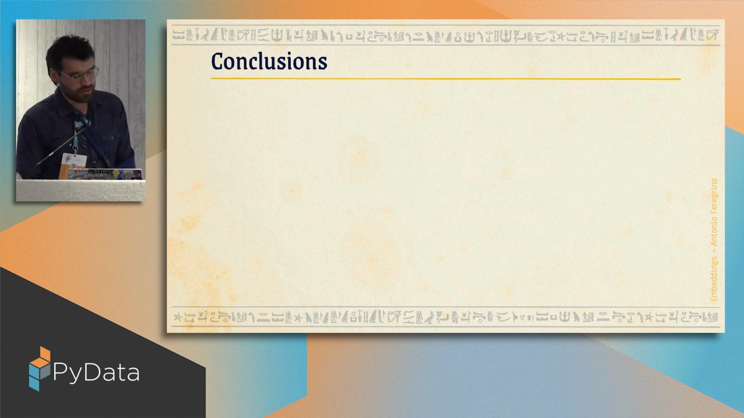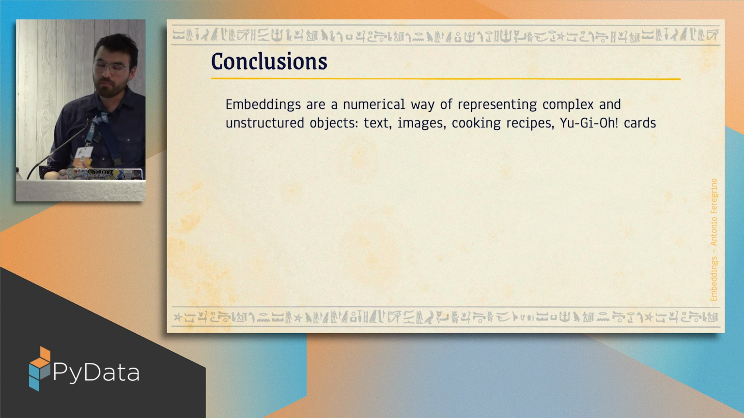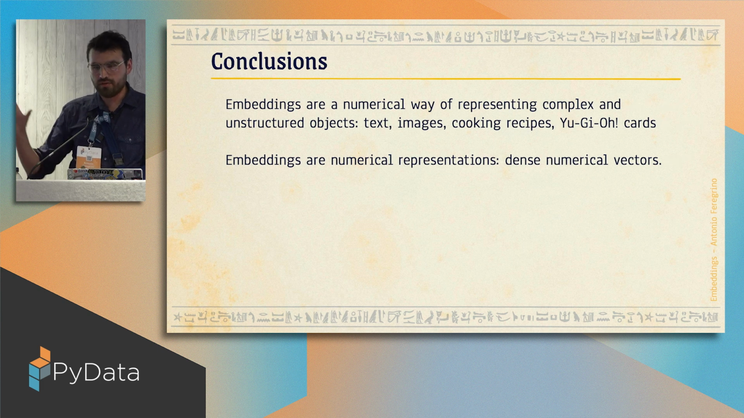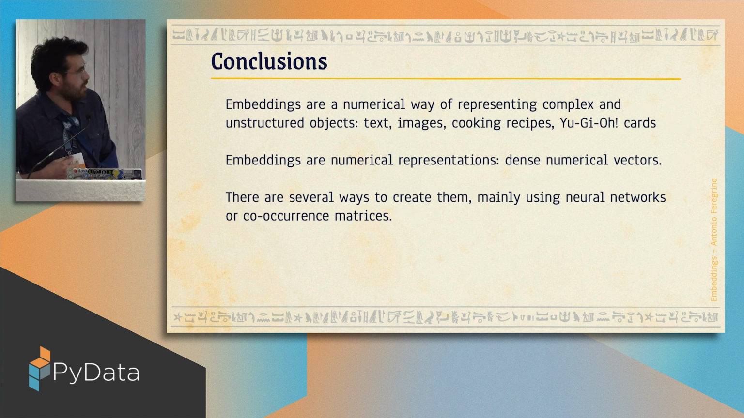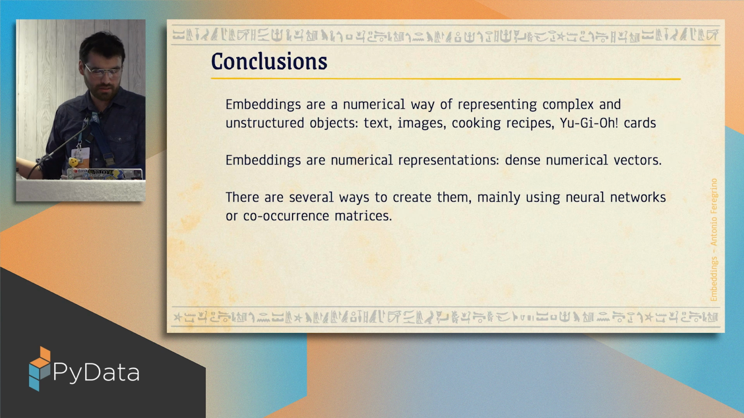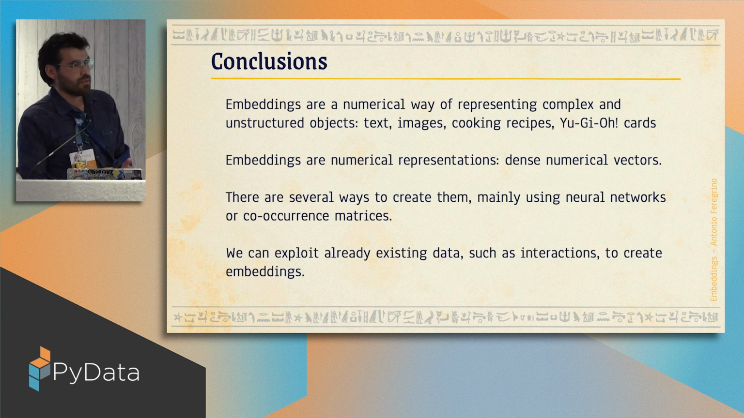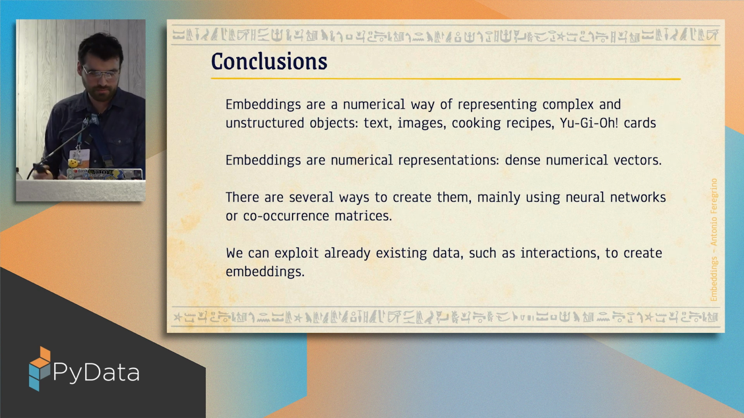So what I hope you take away from this talk: embeddings are a numerical way of representing complex data. In this case, my complex data was a Yu-Gi-Oh card. You can use it for your own data sets. Embeddings are dense numerical representations where you have a bunch of values compressed together, unlike a sparse matrix like the one I showed you. And there are several ways to create them, mainly using neural networks and co-occurrence matrices. And we can exploit already existing data. In my case, it was players building decks. We didn't have to go and ask them to do this for us. They already do it for free.